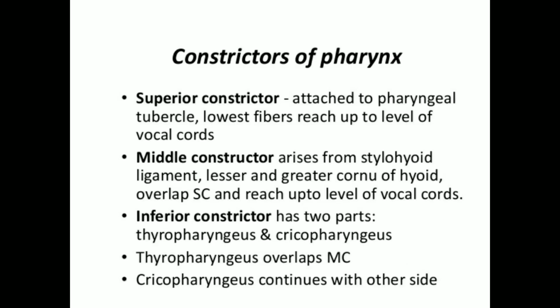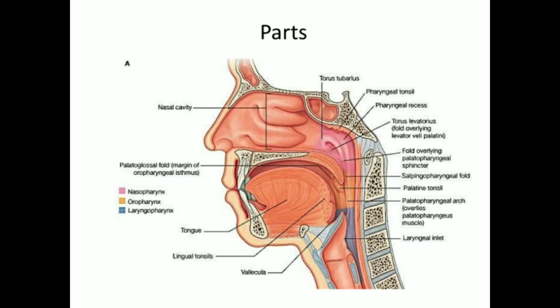What features do you see there? The first is the nasopharyngeal tonsil. It is formed by aggregation of lymphoid tissue deep to the mucous membrane and it projects from the roof like a conical mass. In children, if there is any infection, this nasopharyngeal tonsil will get enlarged and lead to a condition called adenoid. Nasal breathing will be stopped and they start breathing from the mouth.